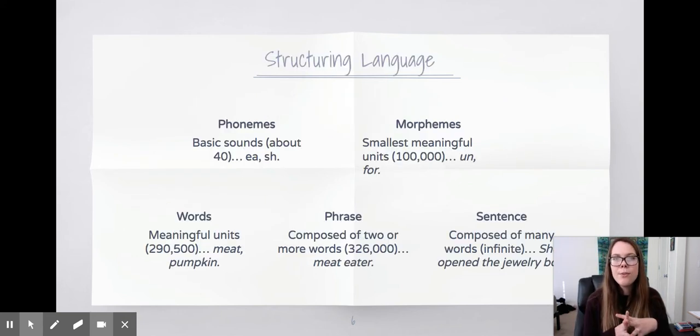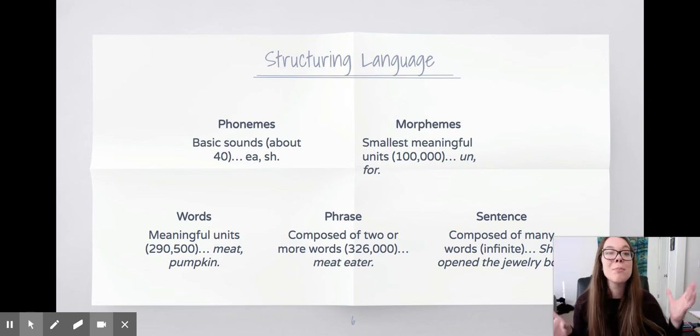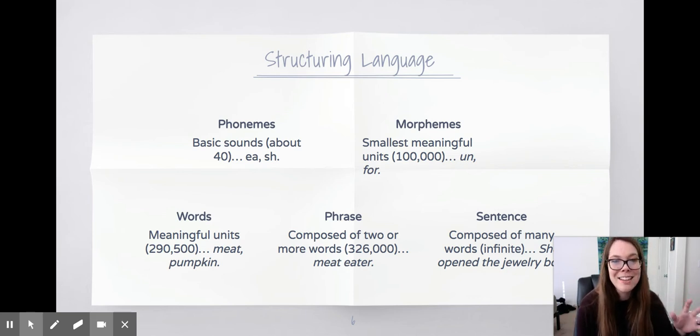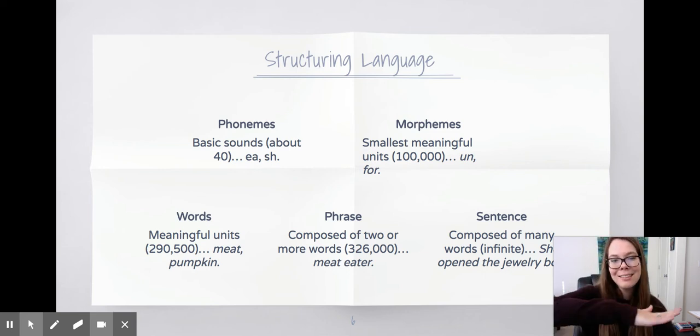When we think of structuring language, this is a good way to see it. We have phonemes, which are the basic sound. We have morphemes, and then we slowly develop words. You can even think about it as children learning to say things. First they start to babble, which is all these random sounds. Then morphemes start to add meaning. A lot of kids start with words like go, sit, food. Then they start to turn into phrases, and then they'll turn into sentences. It's a nice little steady progression.